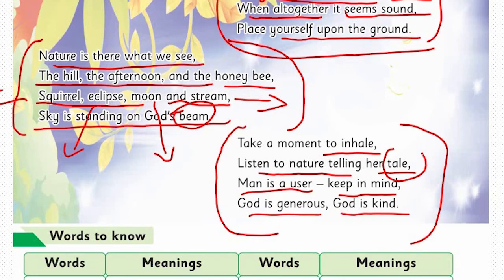That man is a user, man enjoys nature for pleasure. But keep in mind, God is generous. God gives you more and more for us to enjoy.